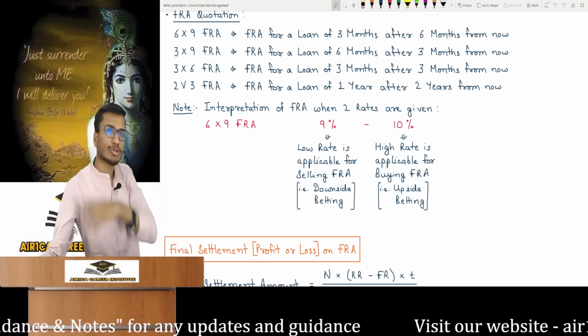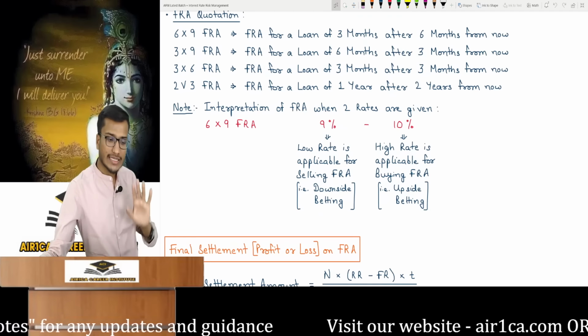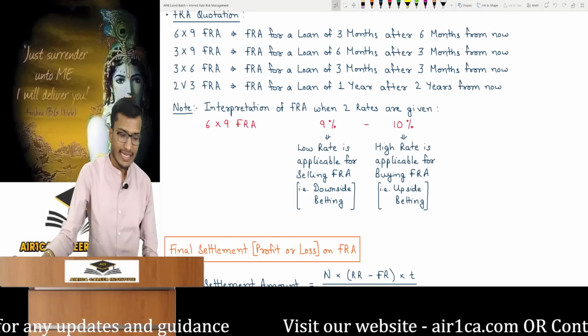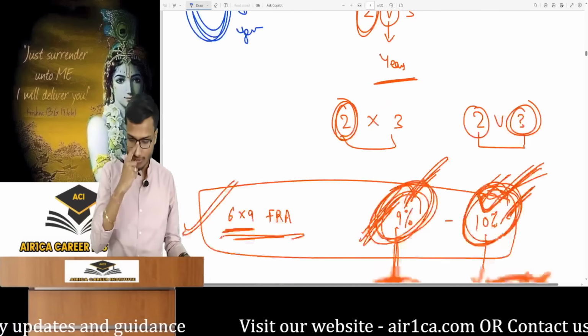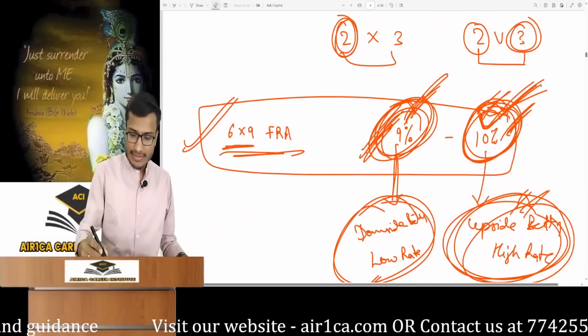Sometimes 2 rates can be given in a single question. Okay? A minor point, but you should still be aware of it. Take a close look. What is this? It's a 6/9 FRA. Suppose you are given this, a 6/9 FRA.